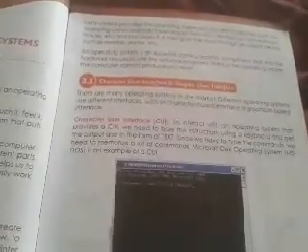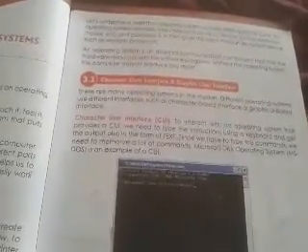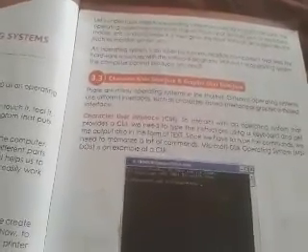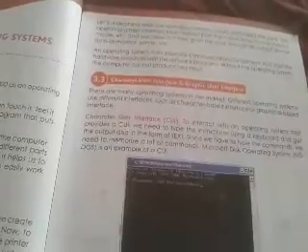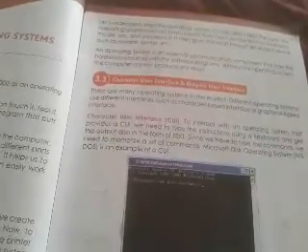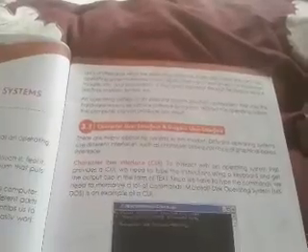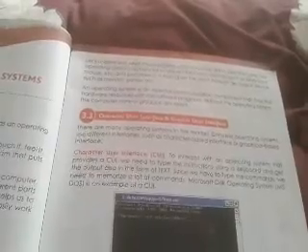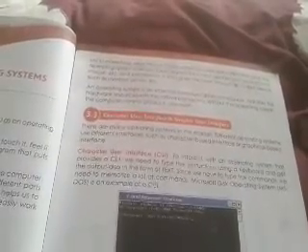Since we have to type the commands, we need to memorize a lot of commands. Microsoft Disk Operating System, MS-DOS, is an example of CUI.